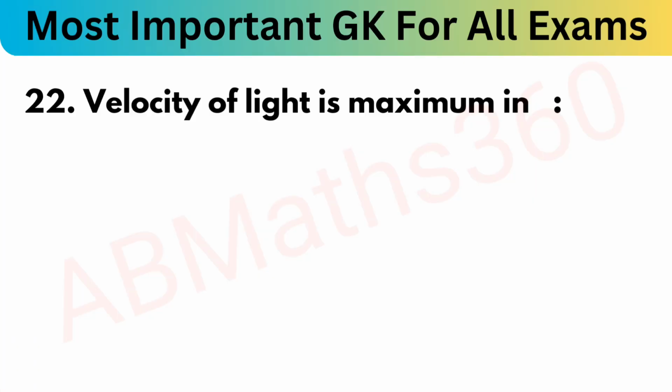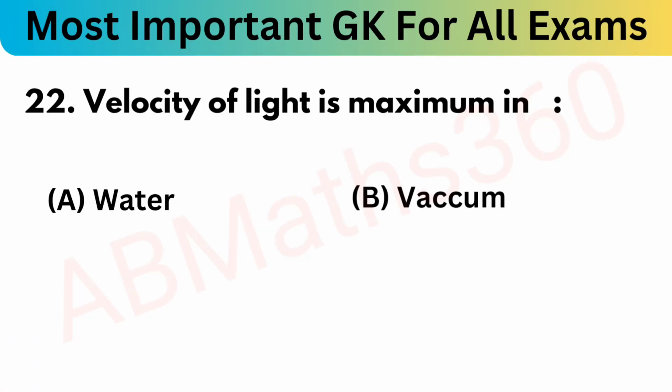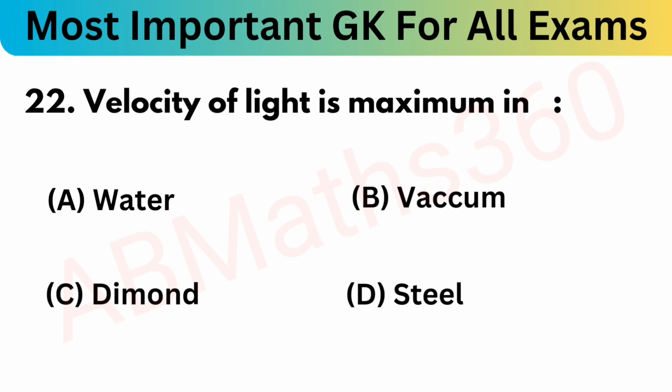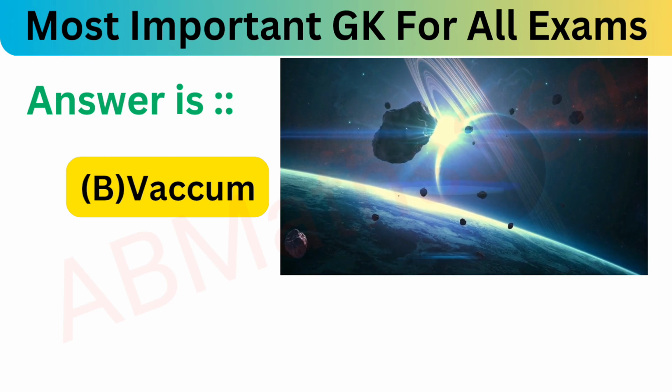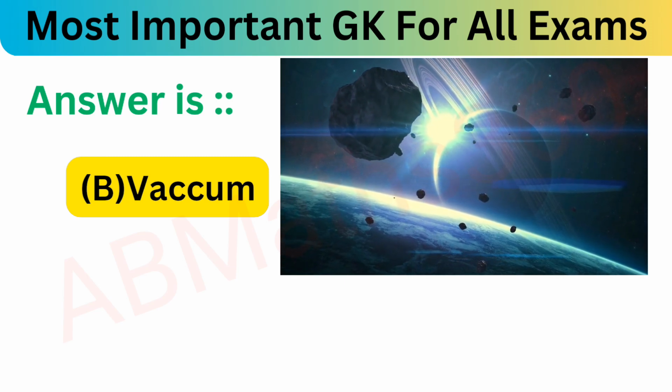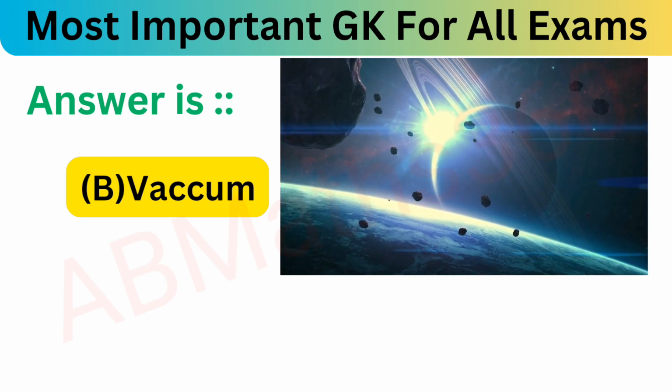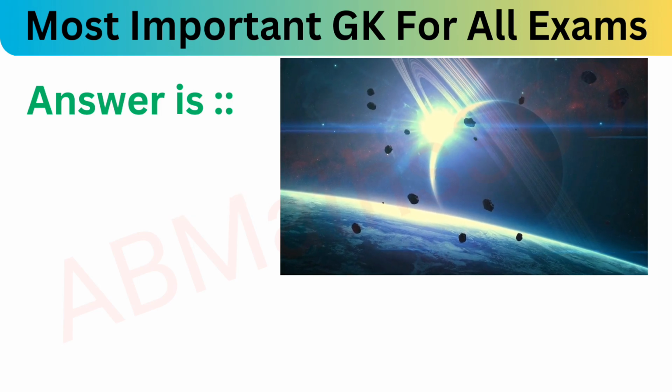746 is the correct answer. Velocity of light is maximum in: option A, water; option B, vacuum; option C, diamond; and option D, steel. So what is the correct answer? That is option B, vacuum is the correct answer. Okay, now move on to the next question.